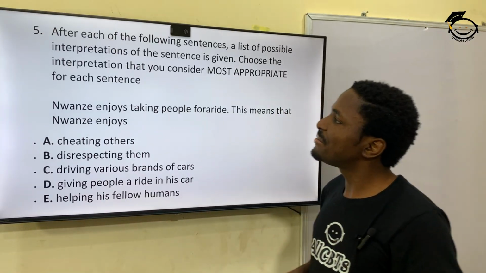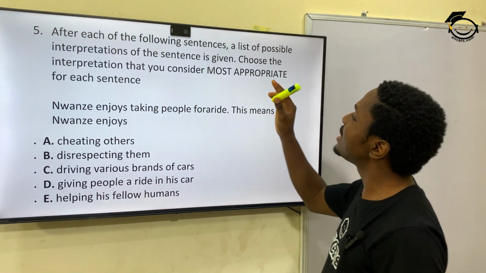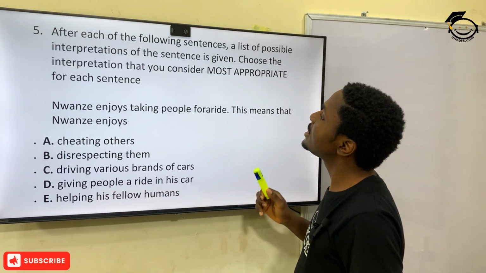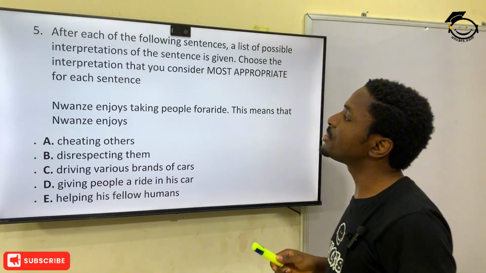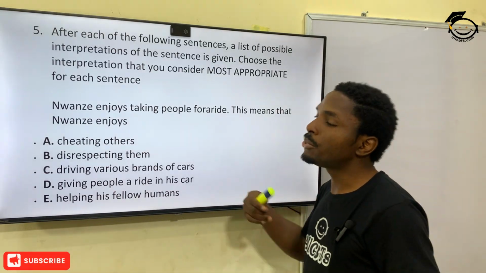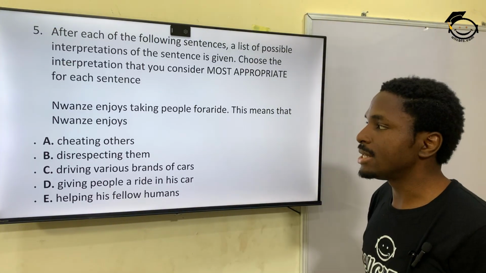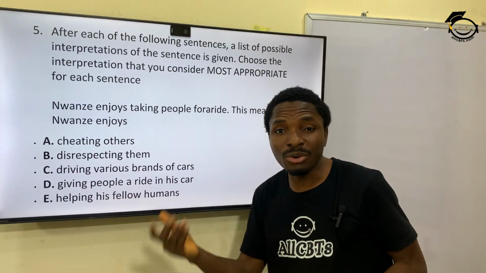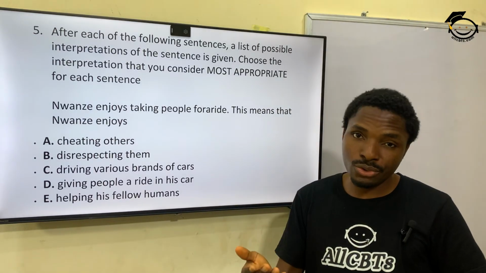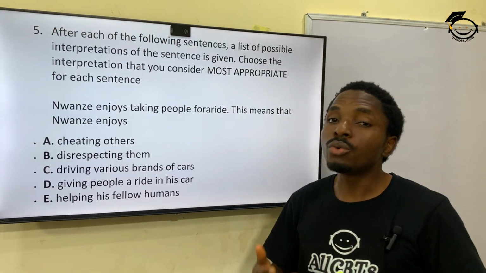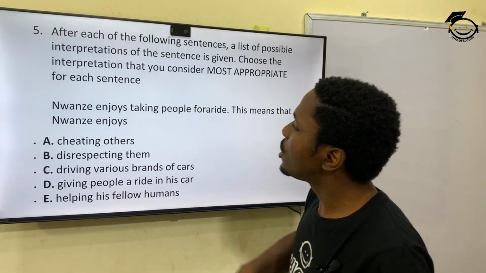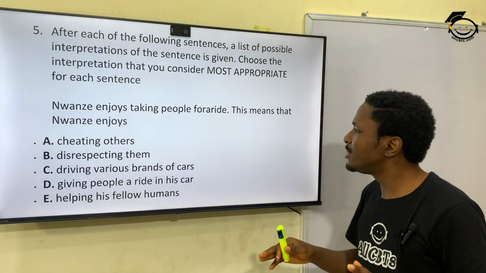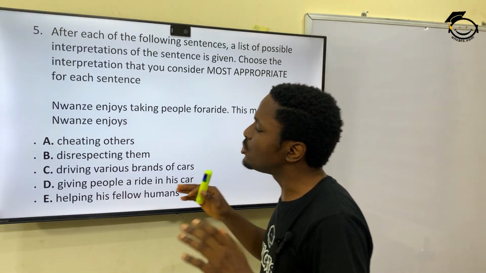And then question 5. After each of the following sentences, a list of possible interpretations of the sentence is given. Choose the interpretation that you consider most appropriate for each sentence. Most appropriate, meaning that some of them would sound appropriate, but one is the most appropriate or would work with the sentence the most. So you have what? Nwanze enjoys taking people for a ride. This means that Nwanze enjoys what?